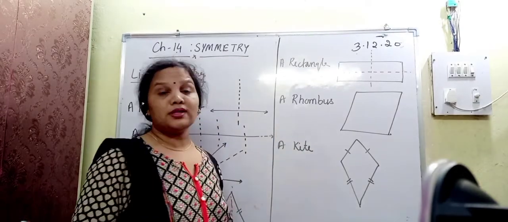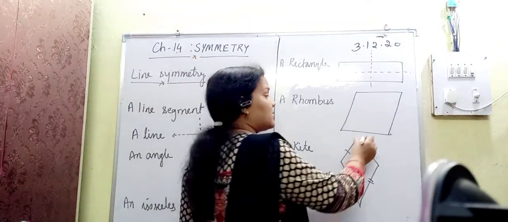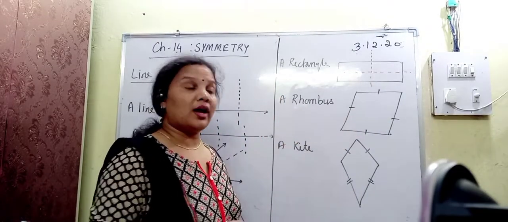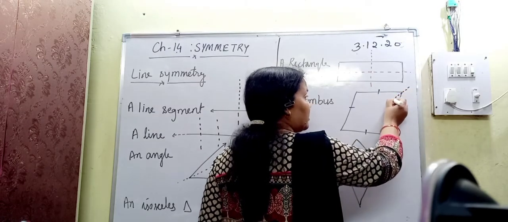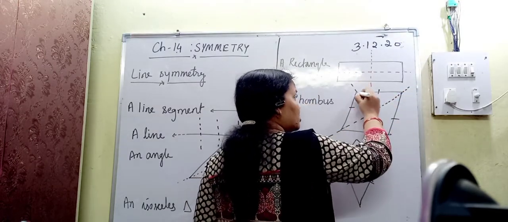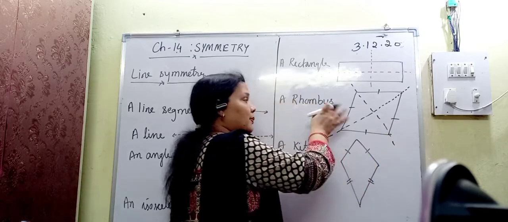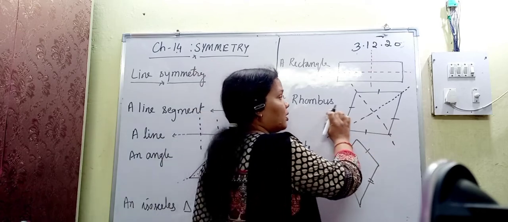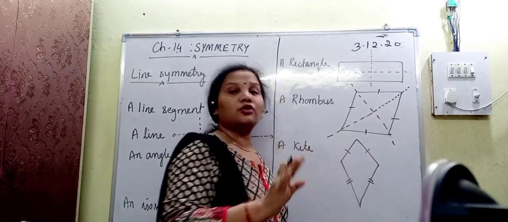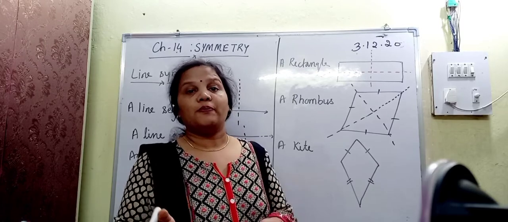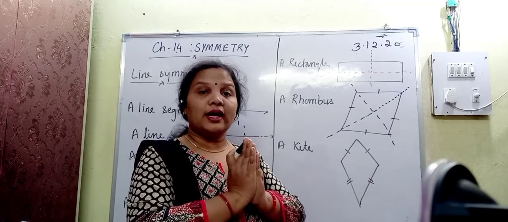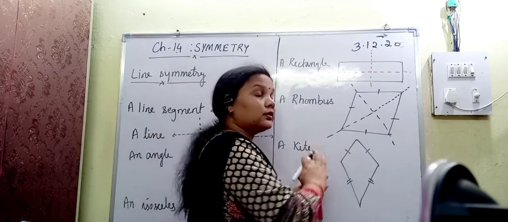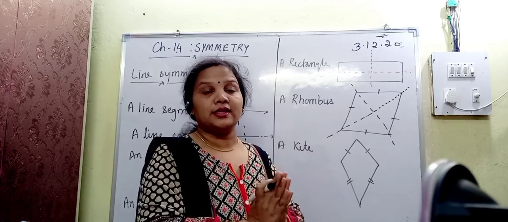Now a rhombus also has 4 equal sides, but here also we can divide it into two halves only by using the diagonals. So how many lines of symmetry are needed to separate this rhombus into two halves? It is 2 lines of symmetry. Horizontal and vertical are not possible, because you can show it with the help of a piece of paper also. If you fold it vertically or horizontally and they completely overlap, only then can we say that this is a line of symmetry.